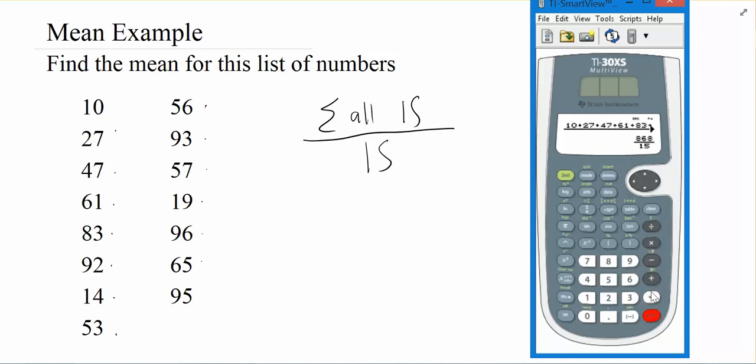And we get this number here. We can turn it into a decimal if we want. And we get this number, about 57.9 or so.